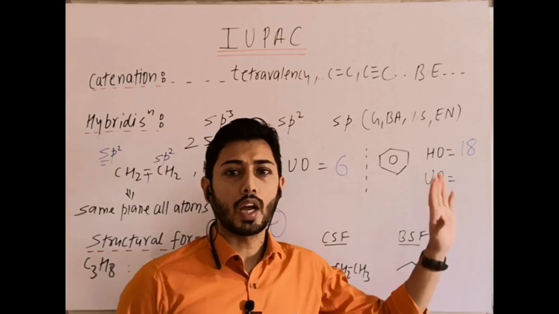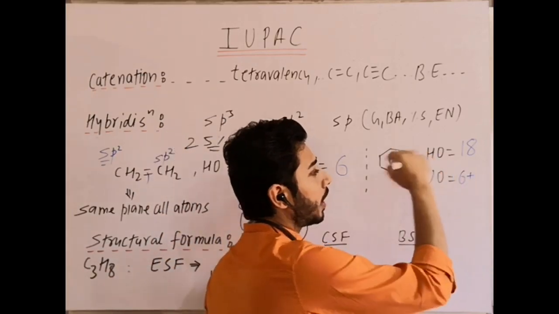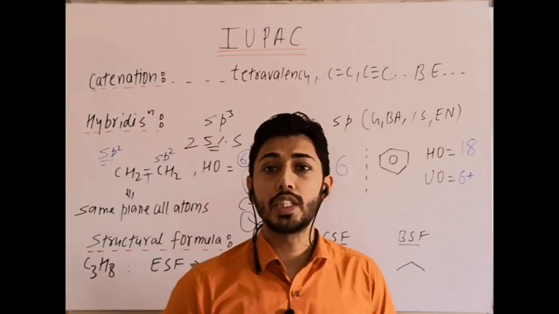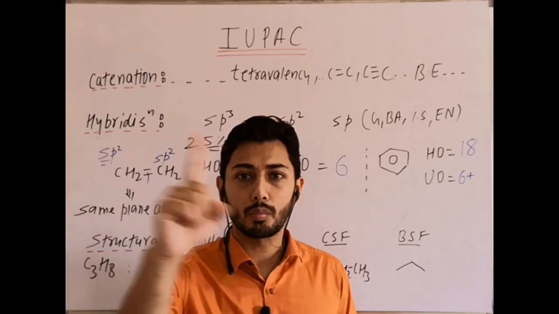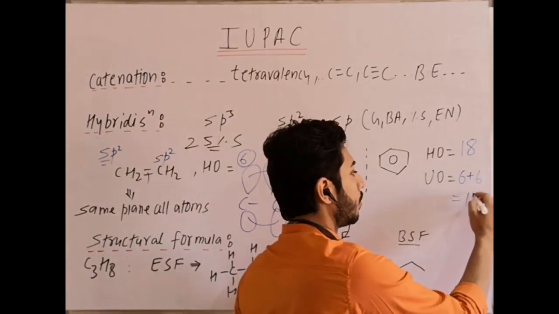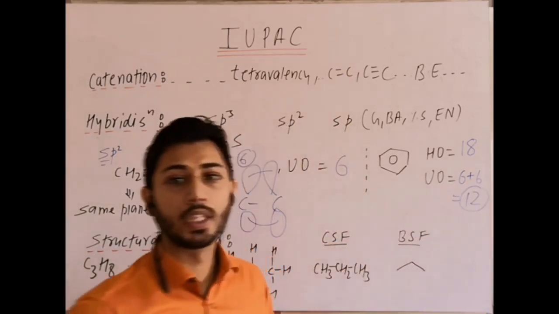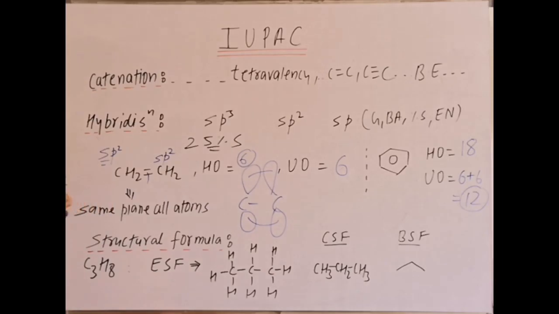So 6 for hydrogen. Then plus how many carbons are using their p orbitals? Each carbon is using 1 p orbital in pi bond formation. 6 carbons, that makes summation 6, that is 12 unhybrid orbitals. Clear? You can practice more such examples. These are some basic types.